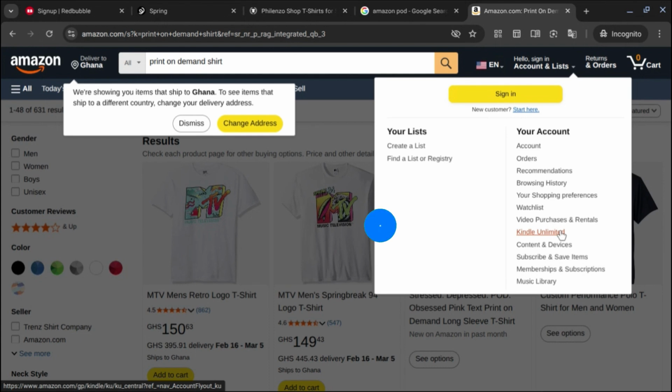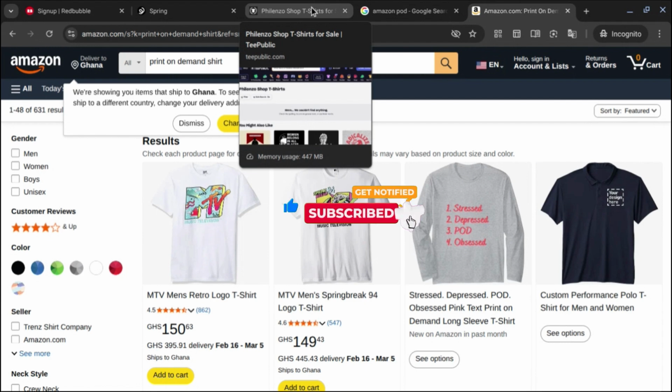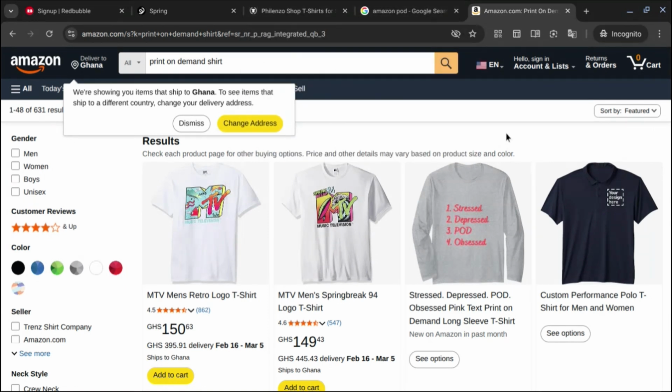If they don't accept you, you can also go to the websites I've already discussed with you: TeePublic, Spring, and Redbubble. They are all available and they're free. You don't need to take care of customer care or anything. You need to hire no printer, you just sell your designs. Just upload your designs, then you are all done.